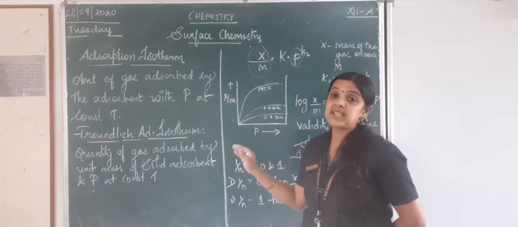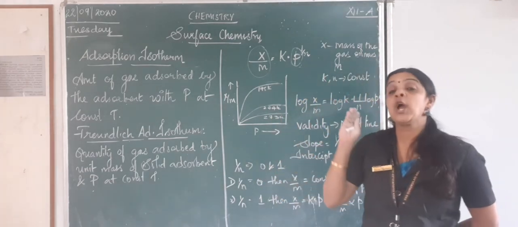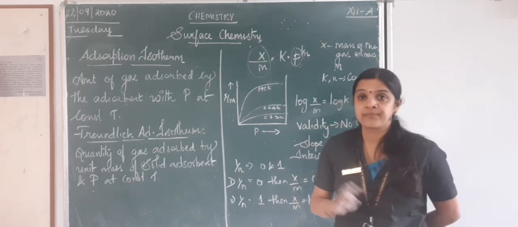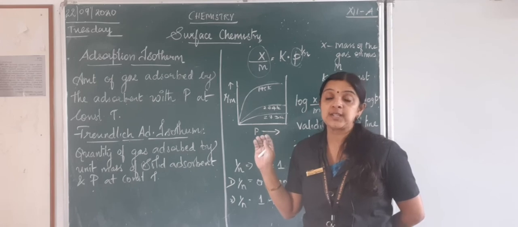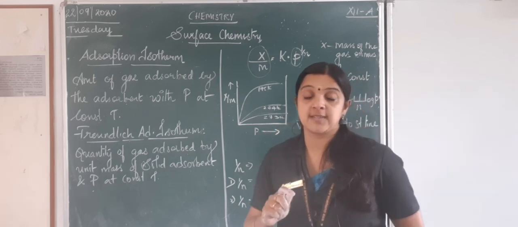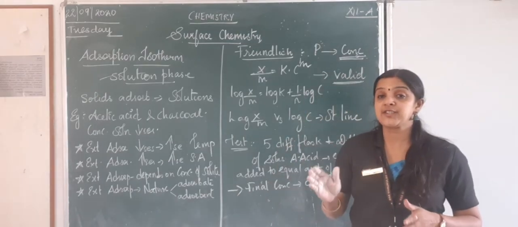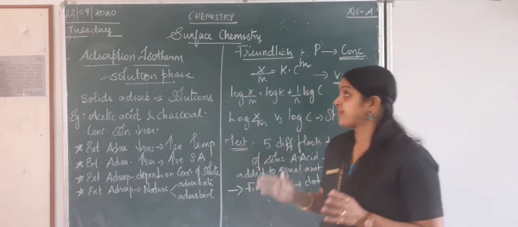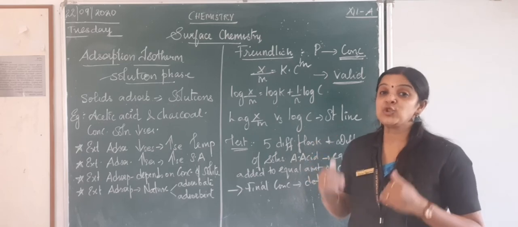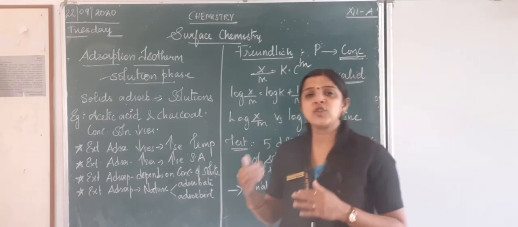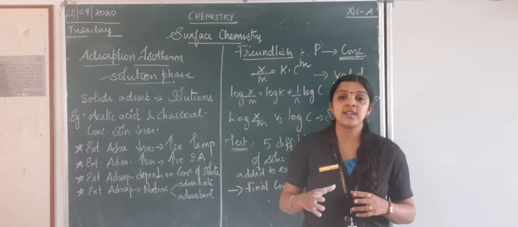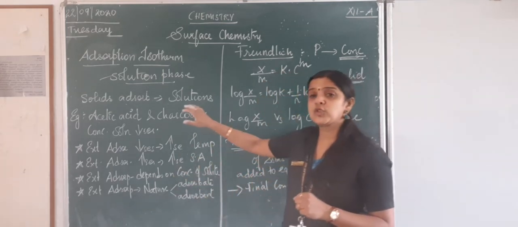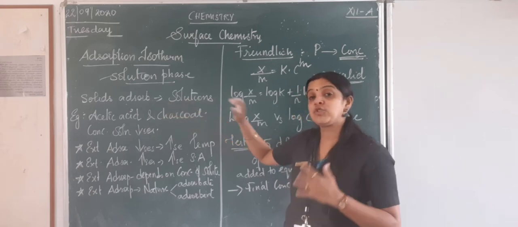Right. Now we will see how to make this expression more valid with respect to the equation of a straight line. So we will see adsorption isotherm in the solution phase. We were saying that the Freundlich adsorption isotherm was not valid with a straight line, right? But when it was compared with a solution phase, because I told you adsorption does not occur only with solid surfaces but also in liquids, that is from solutions. So solids can also adsorb from solutions.